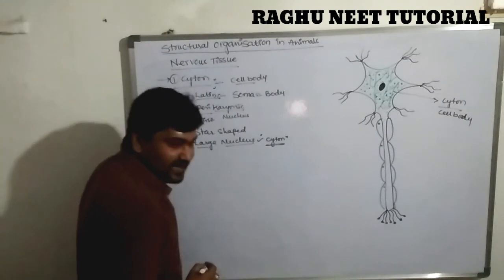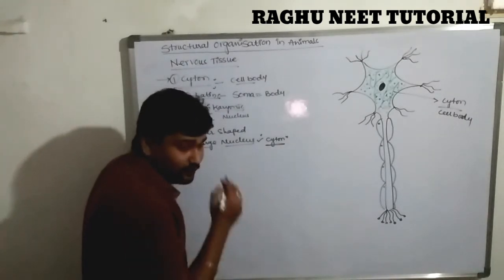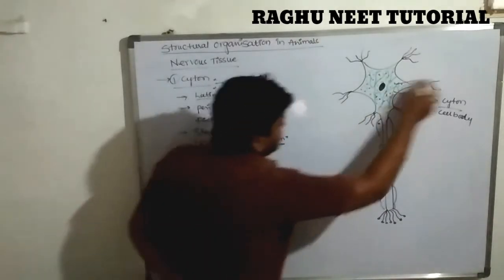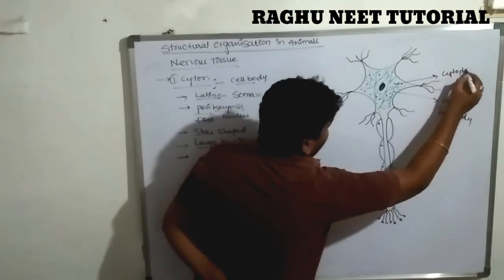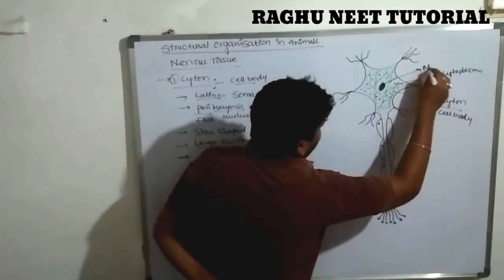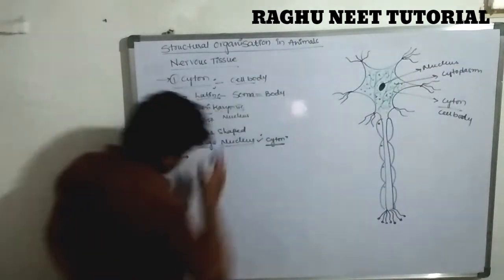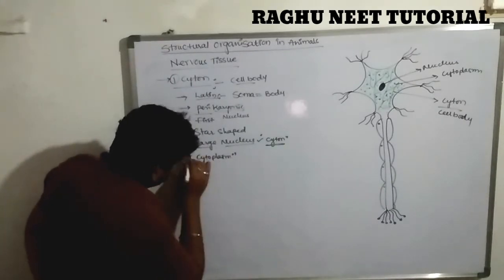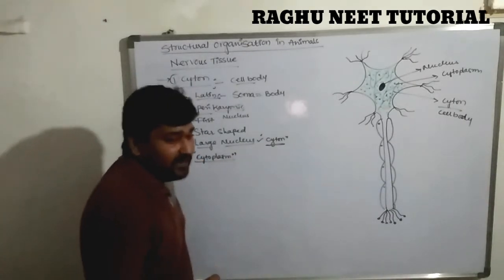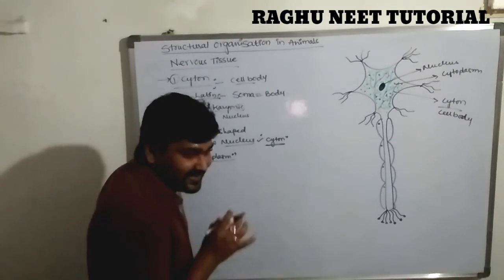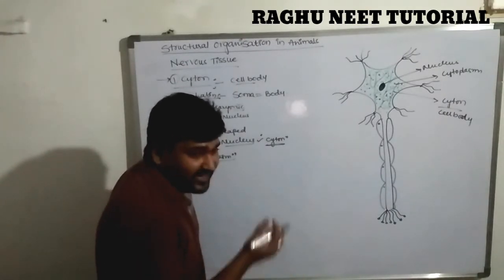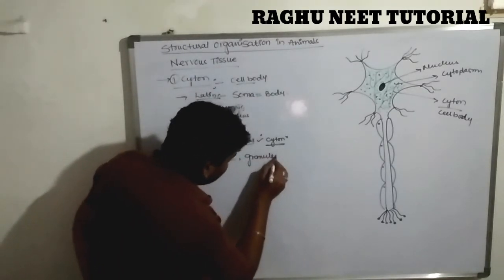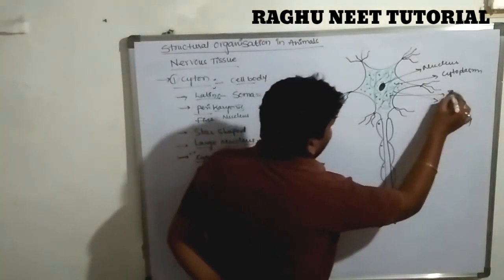In the cyton, our cell body is filled with a fluid. The fluid is known as the cytoplasm. The cyton region is completely covered by this fluid. The cyton also contains a large number of granules.